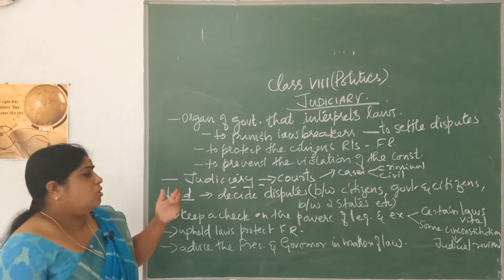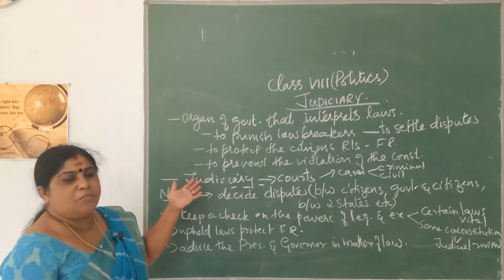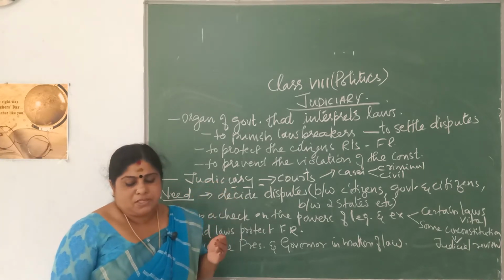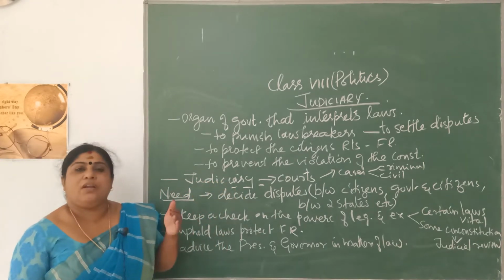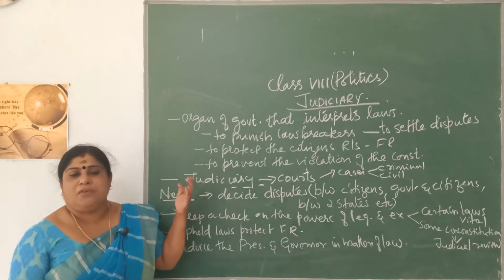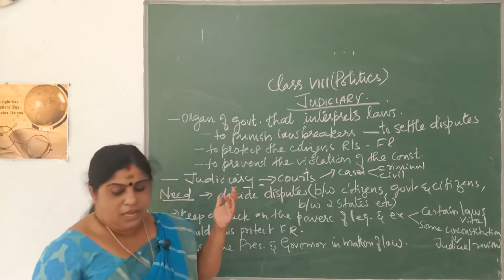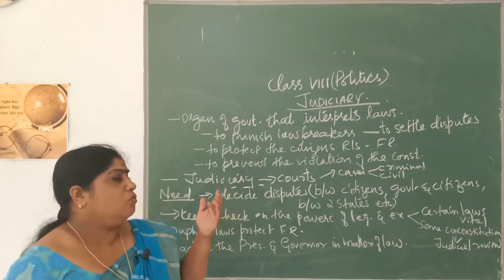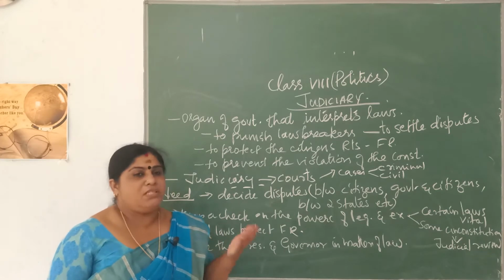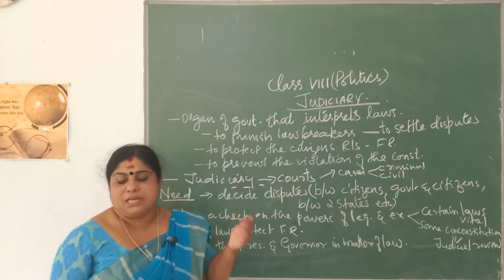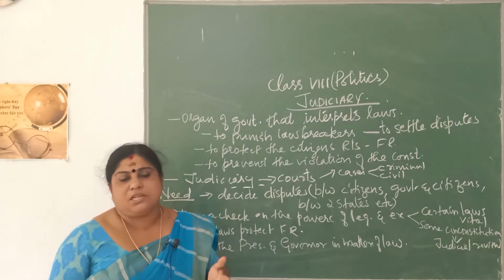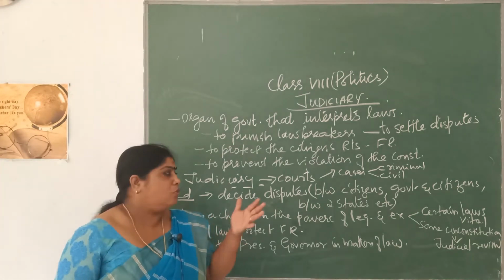Already I told you, judiciary means a system of courts, or different levels of courts. Once a person is accused of an offence, he can be punished only if he is found guilty. If he is found guilty, according to the offence that he has committed, either he can be fined, he can be sent to prison, or he can even be sentenced to death. It depends upon the case that is filed against that person.